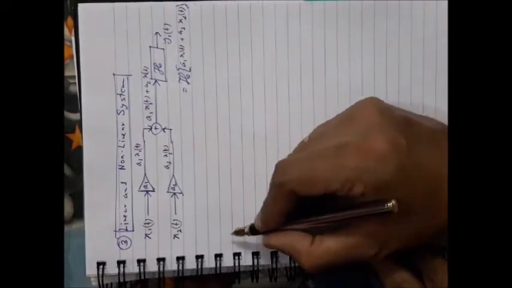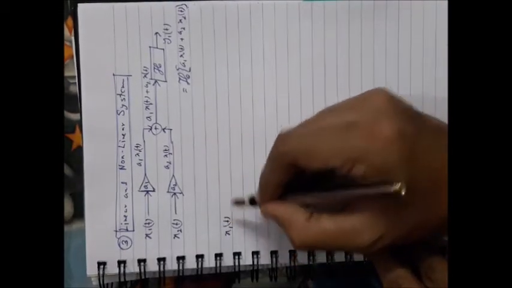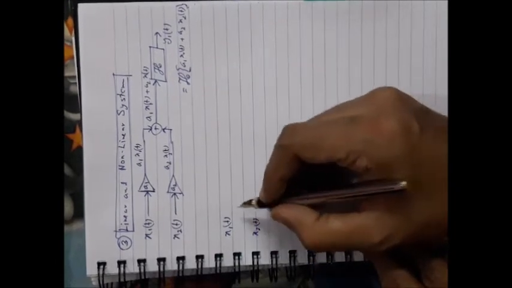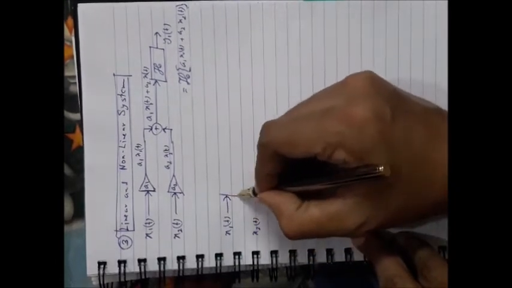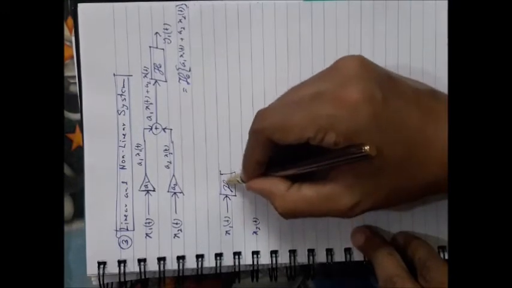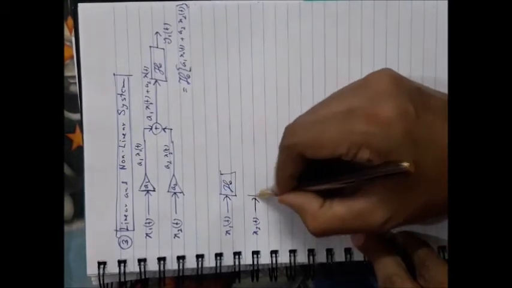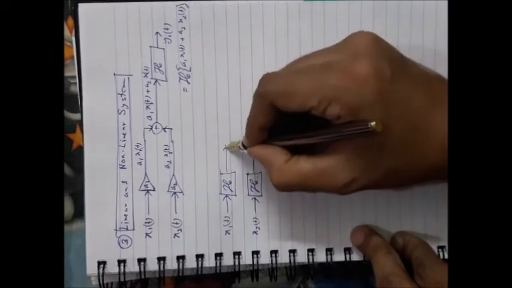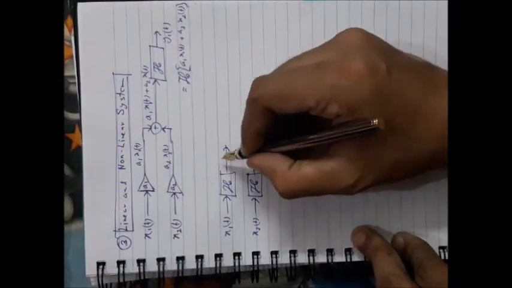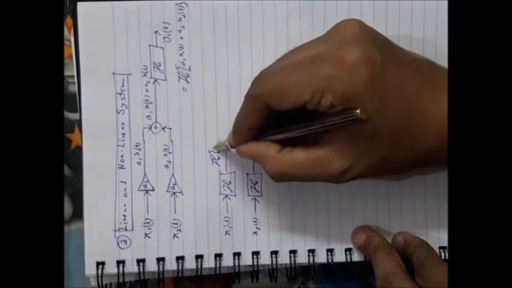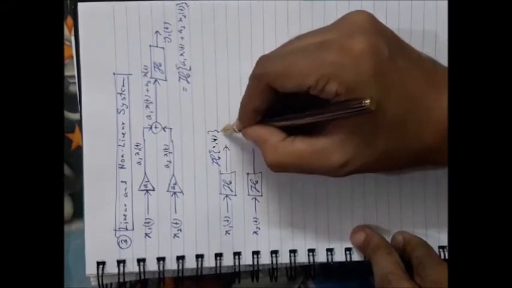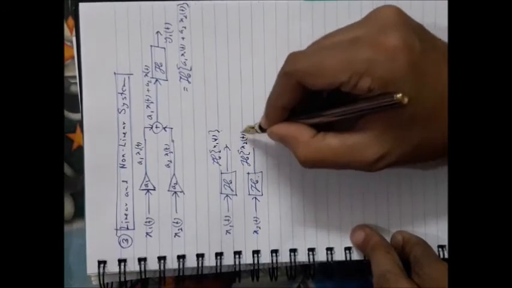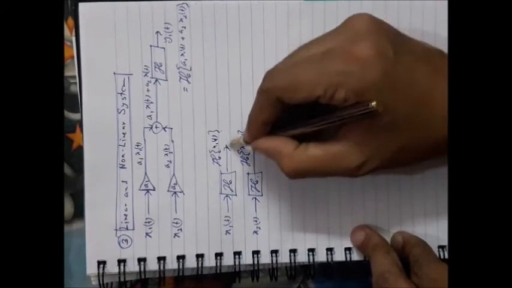Next, again take two separate signals, x1(t) and x2(t). Initially you provide them as inputs to the system separately. So what will be the output for the first one? Output will be the system operation on x1(t), and the output of the second one will be the system operation on x2(t).